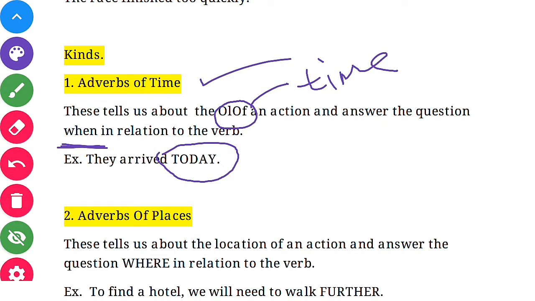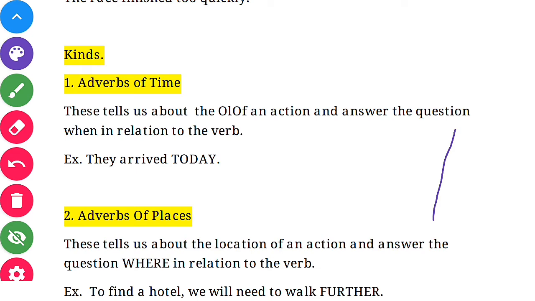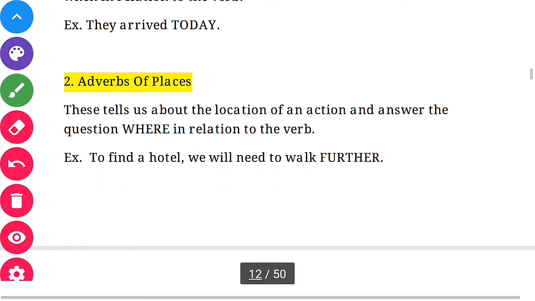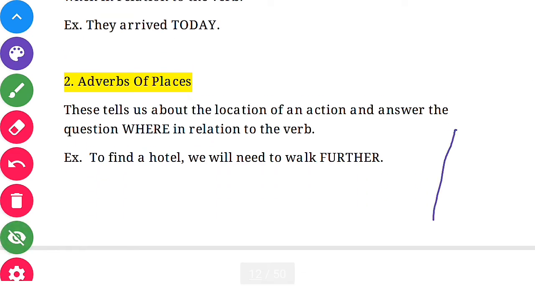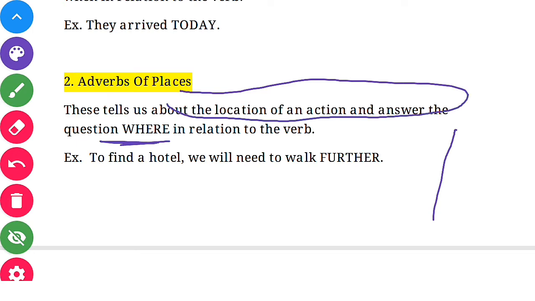Now the second is adverbs of place. Adverbs of place tell us about the location of an action and answer the question where, in relation to the verb. To find a hotel we will need to walk further.